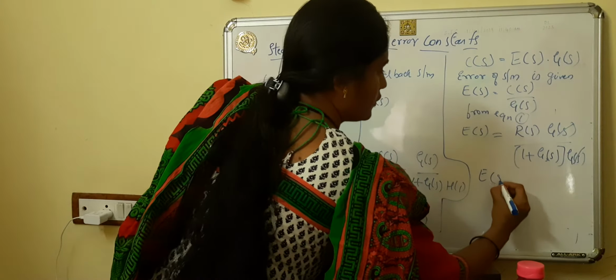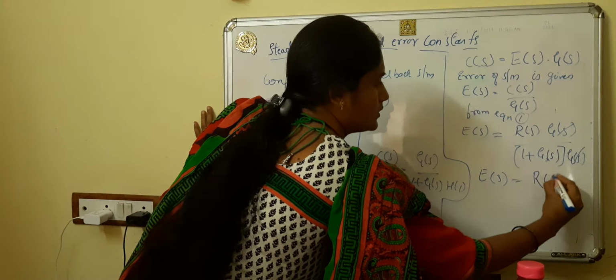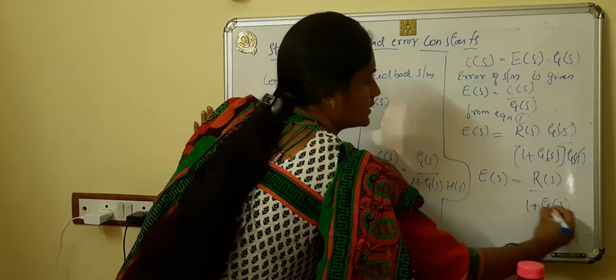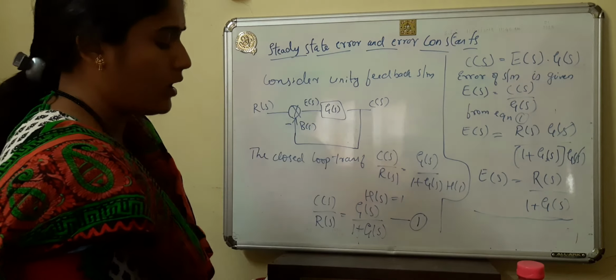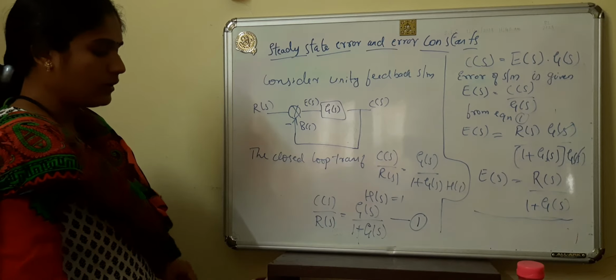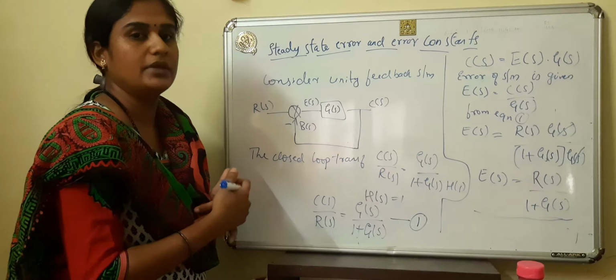So E of S is equal to R of S divided by 1 plus G of S.